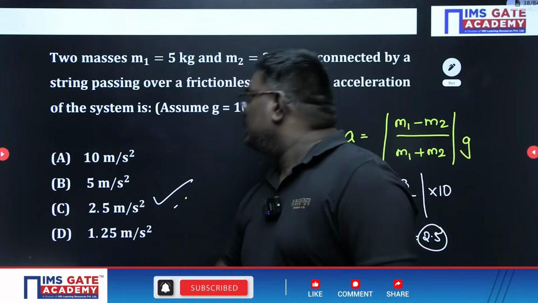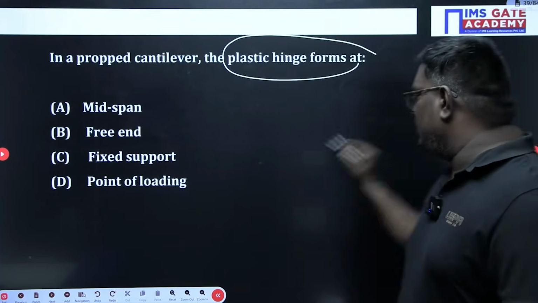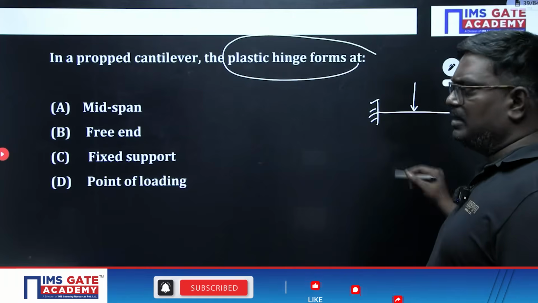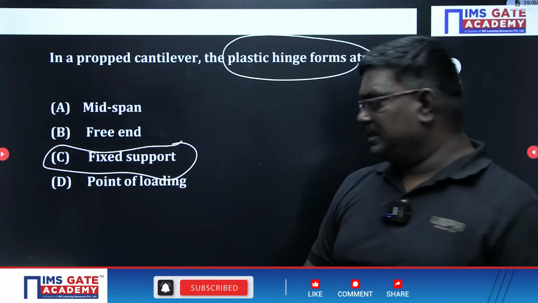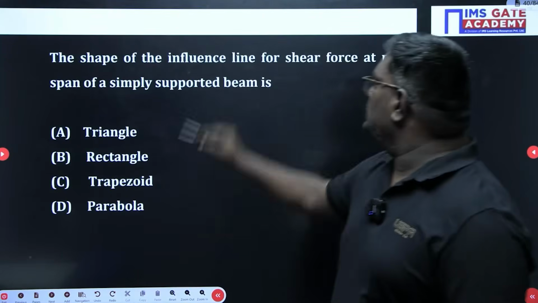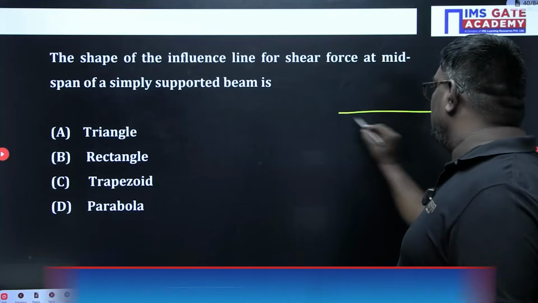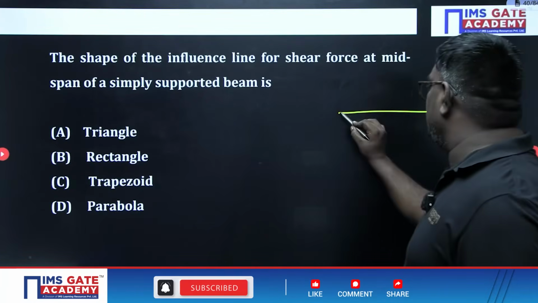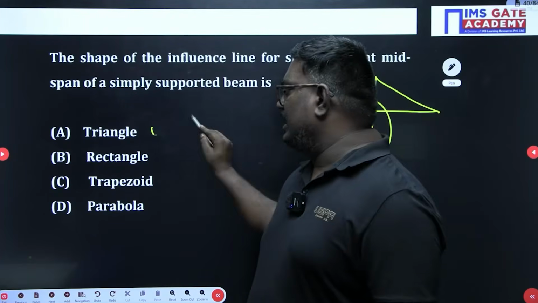Agree, sir? Now, in a propped cantilever, the hinge, sir, can form at different places. If I consider here, it can form at the load or the fixed end, but according to the question, we can say it is a fixed support. Suppose the shape of the influence line for shear force at midspan, the influence line diagram will be like this. So it indicates a triangle. So triangle is the right answer.